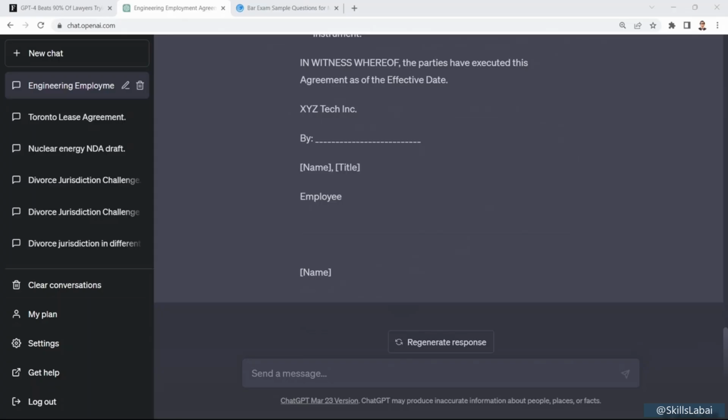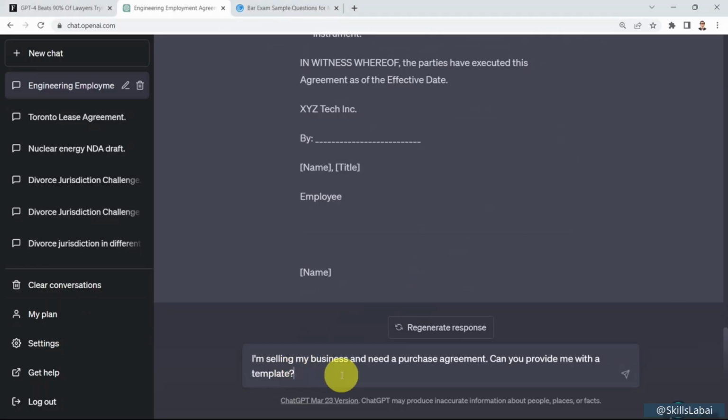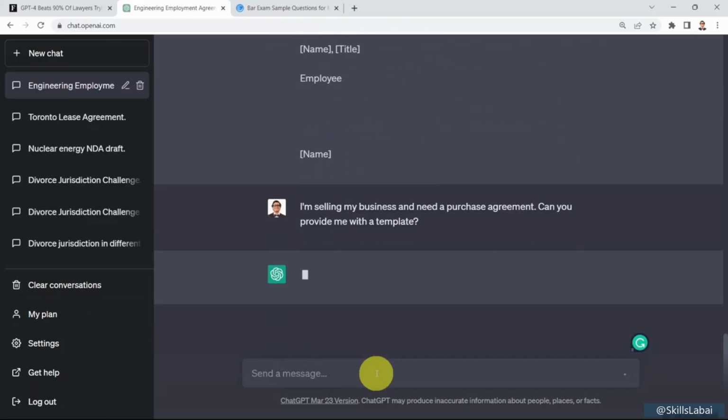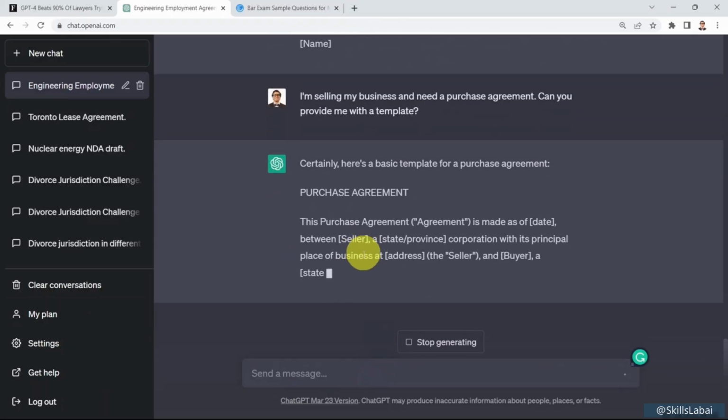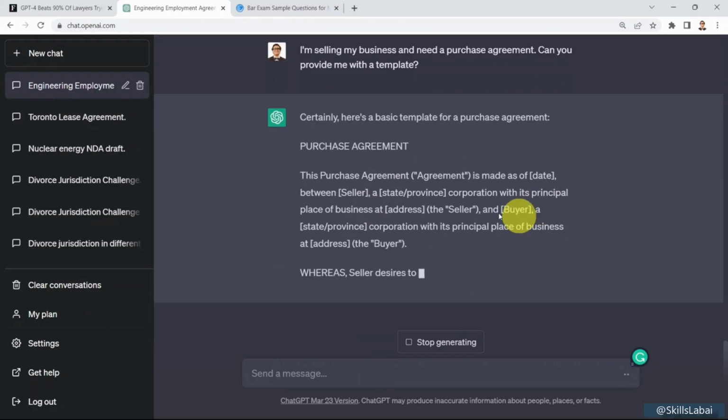Okay, let's assume that you are selling your business and you need to draft a purchase agreement and you are looking for a template as an example. So here I'm going to say, I'm selling my business and I need to draft a purchase agreement. Can you provide me with a template? Here we go. Certainly. The purchase agreement is made at a specific date.